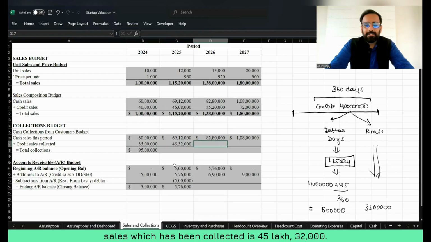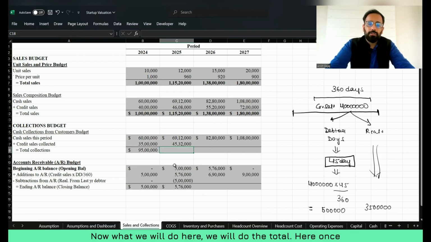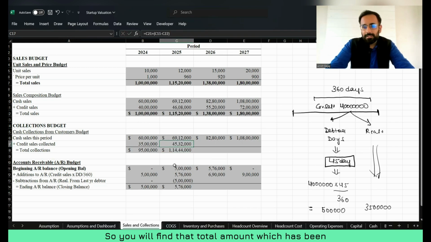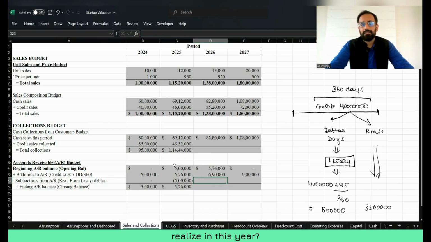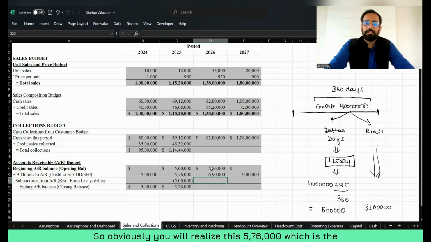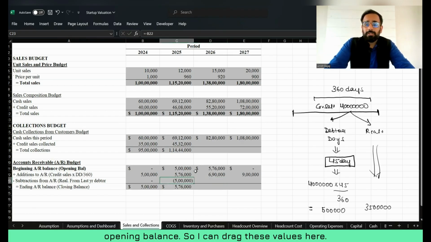So you can see credit sales which has been collected is 45,22,000. Now we will do the total. Once you do the total, you will find that the total amount collected during the year is 114 lakh 44,000. Now next, what amount will you realize in this year? Obviously you will realize this 576,000, which is the opening balance.